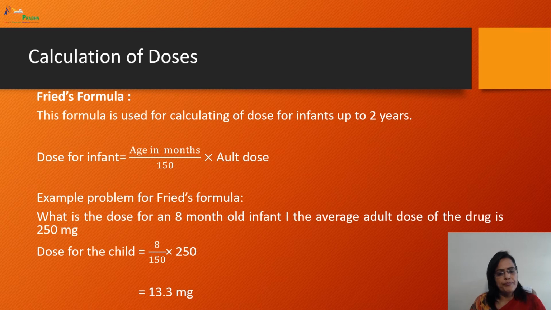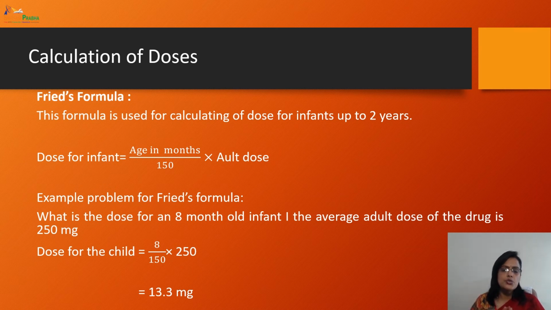Wright's formula. Now, Wright's formula, what does it say? It is used to calculate the dose for infants up to 2 years. So dose of infant is equal to age in months divided by 150 multiplied by adult dose. So are you observing that we need a standard adult dose of a drug, and with the help of the formula and the adult dose we can calculate the specific dose for different age groups of persons.